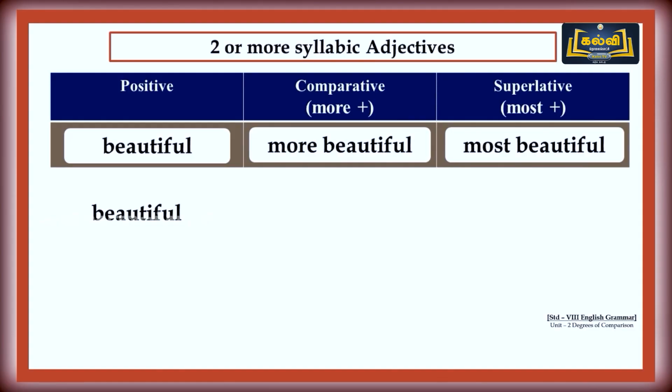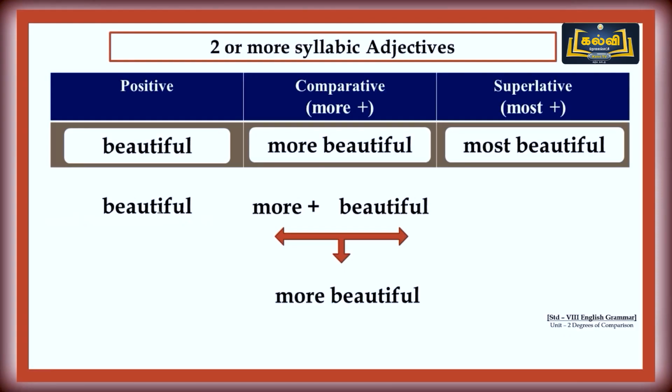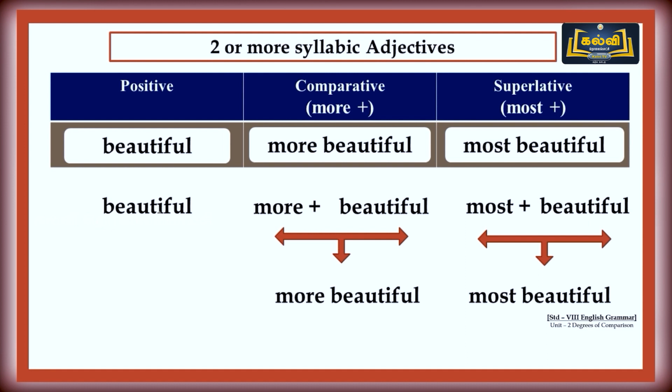The next rule: when we have adjectives of two or more syllables, what should we do? Let us see now. For example, beautiful is the positive form of the adjective. In this case, you have to add more for the comparative, but not at the end. In the beginning of the word, we add more: more beautiful. For the superlative degree, we add most. Most plus beautiful, most beautiful. So, we get beautiful, more beautiful, most beautiful.